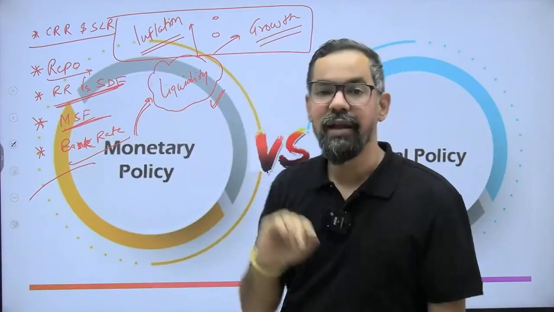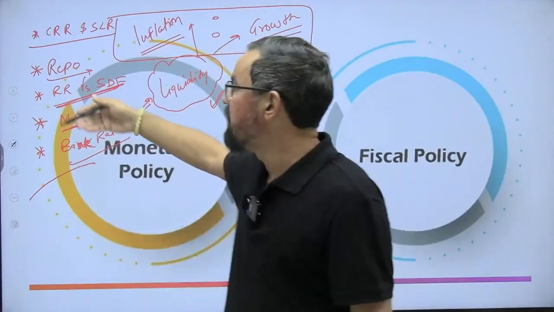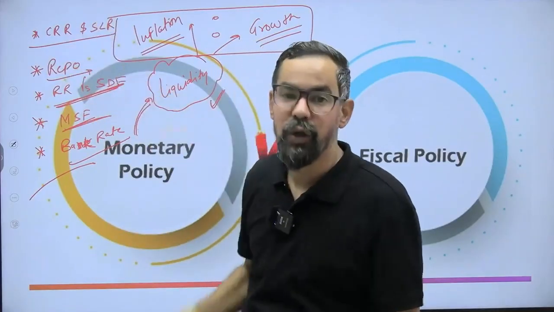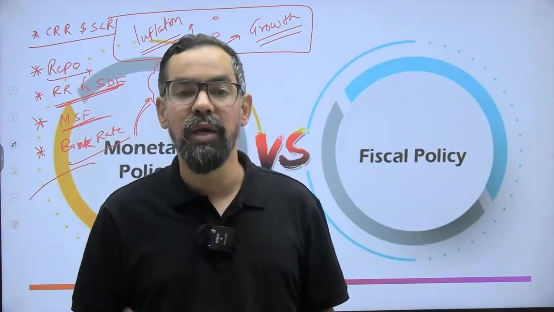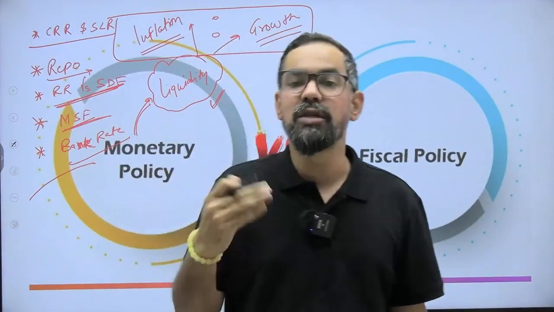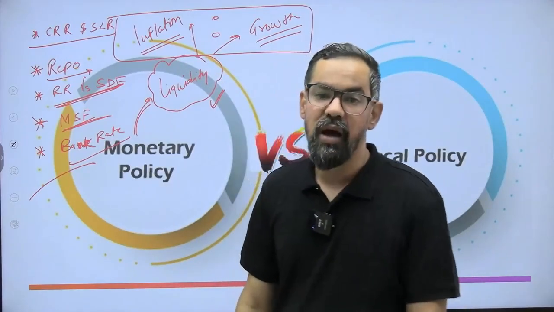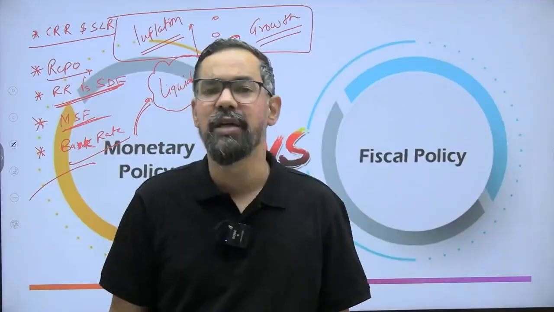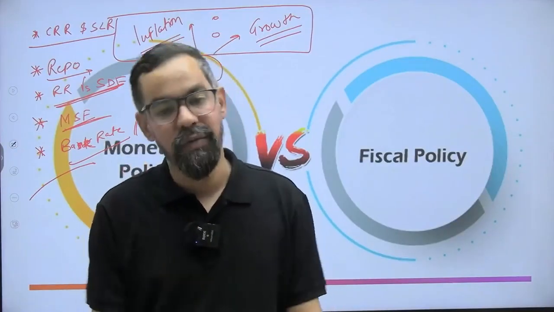And when it is contractionary monetary policy, that means, let's say RBI increases the repo rate or CRR and other tools, they are controlling the money supply in the economy. That means the policy is contractionary. It will control inflation and it will affect economic growth negatively, right? Because there will be less money supply in the economy than the economy requires.